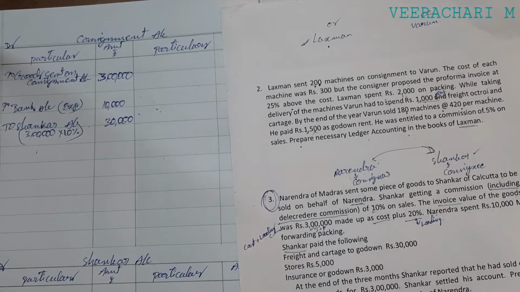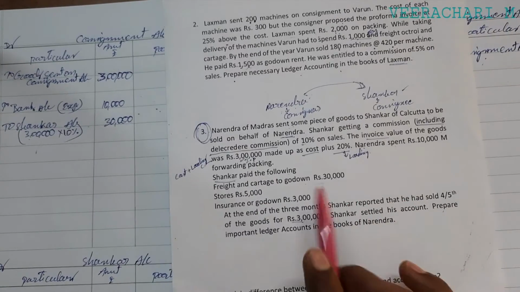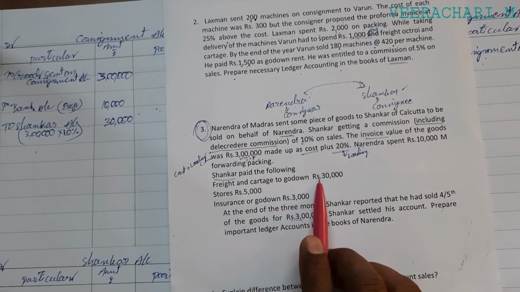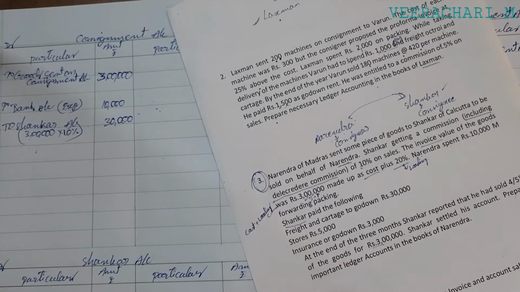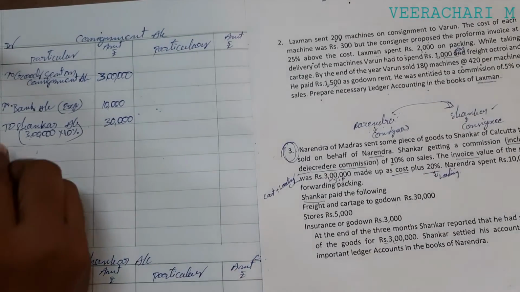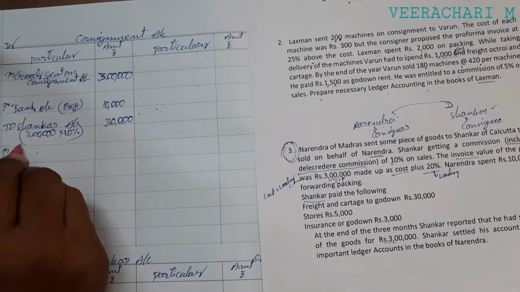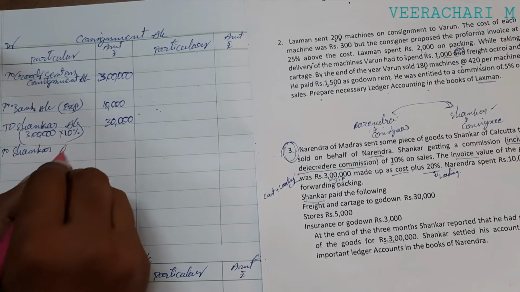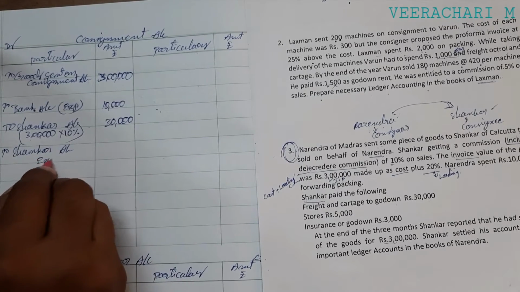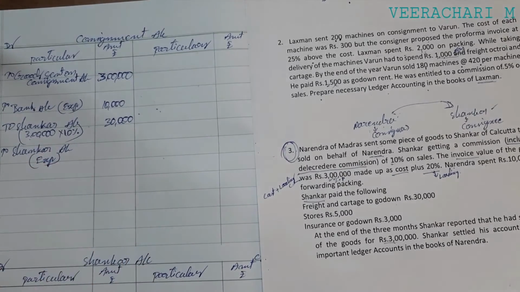Next, Shankar paid the following expenses: freight and cartage to godown, that is 30,000. This 30,000 is spent by Shankar. Whatever he spent is expenses.